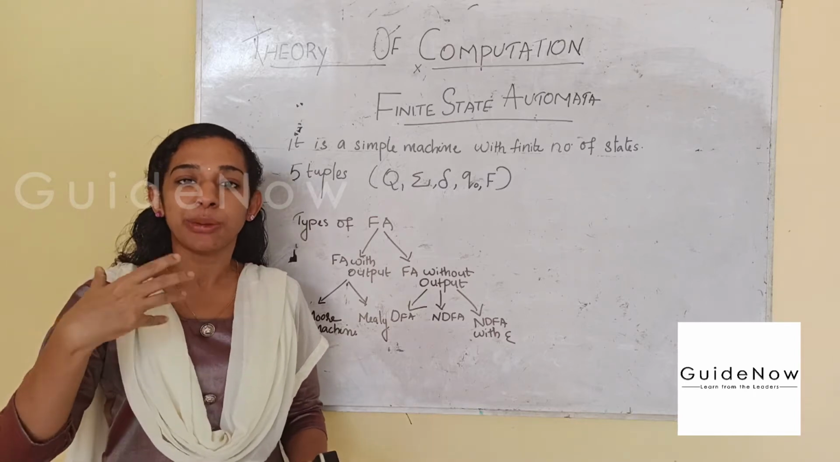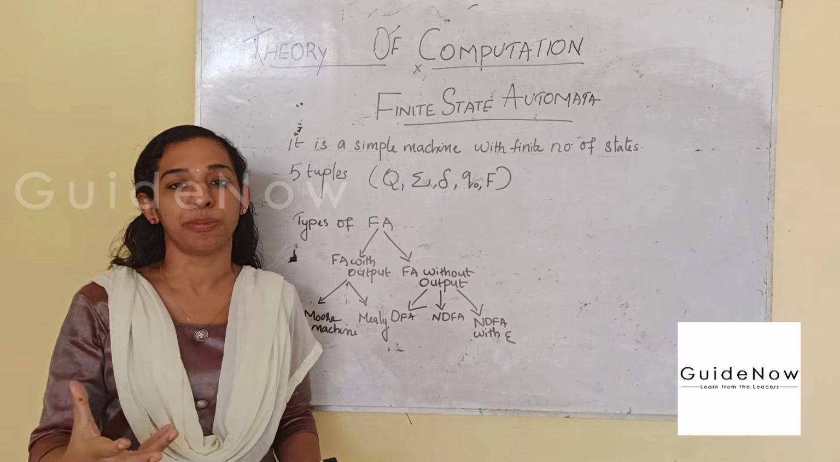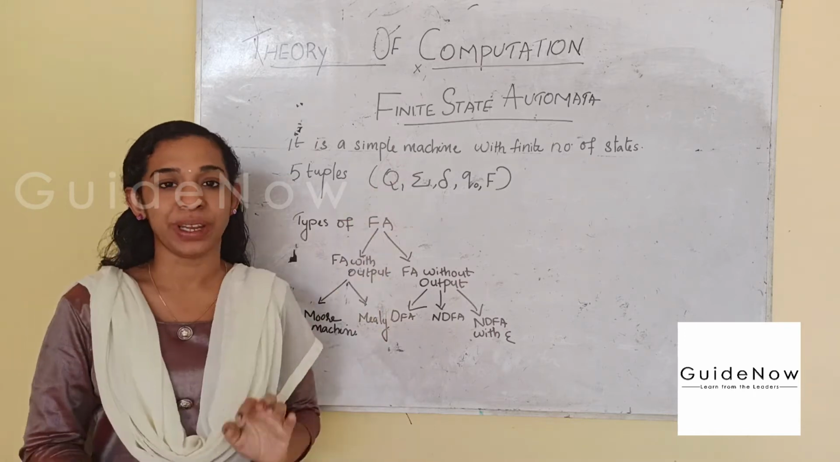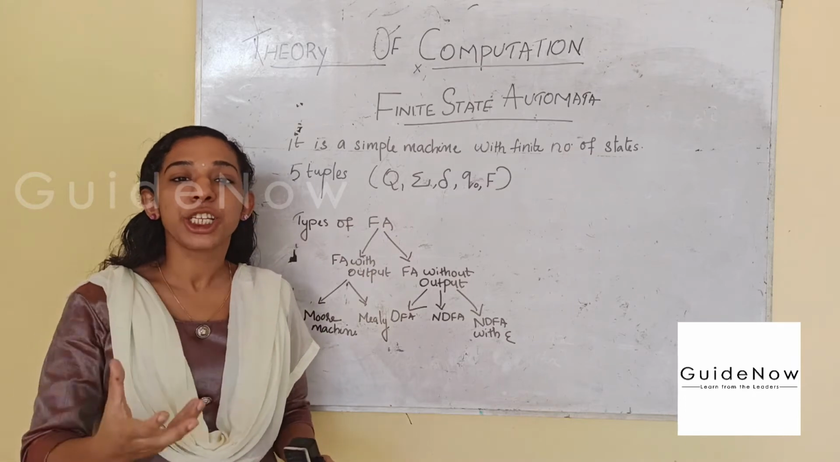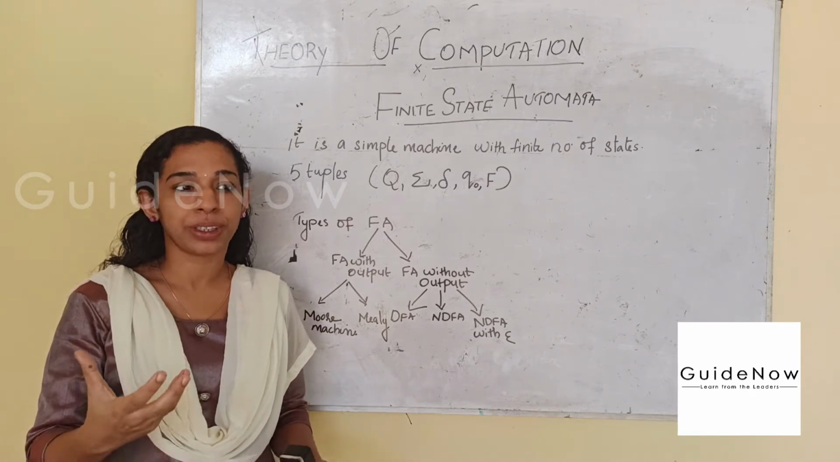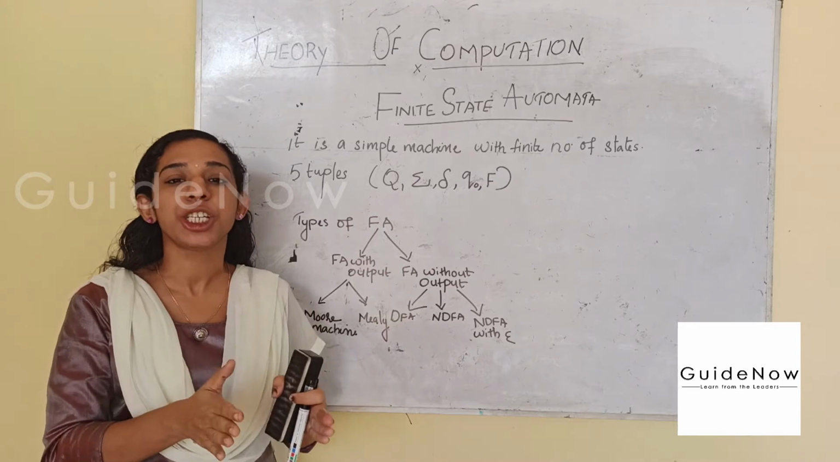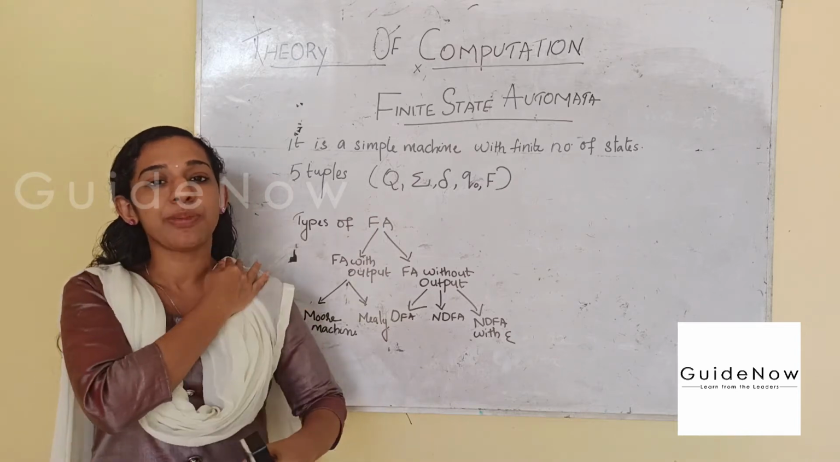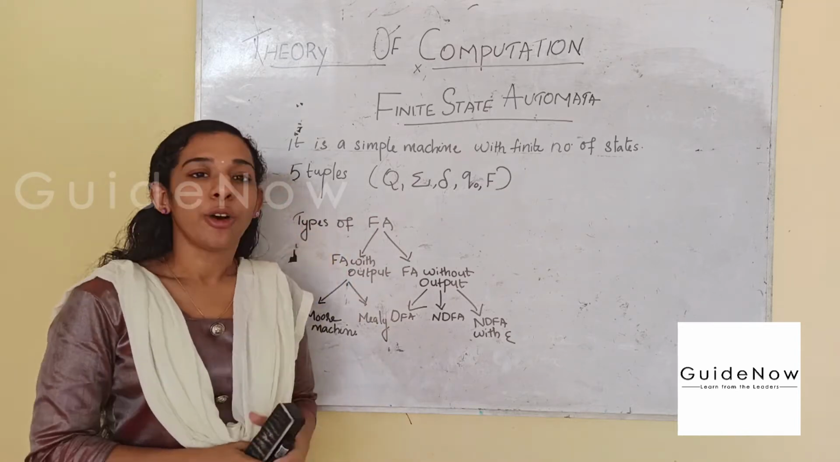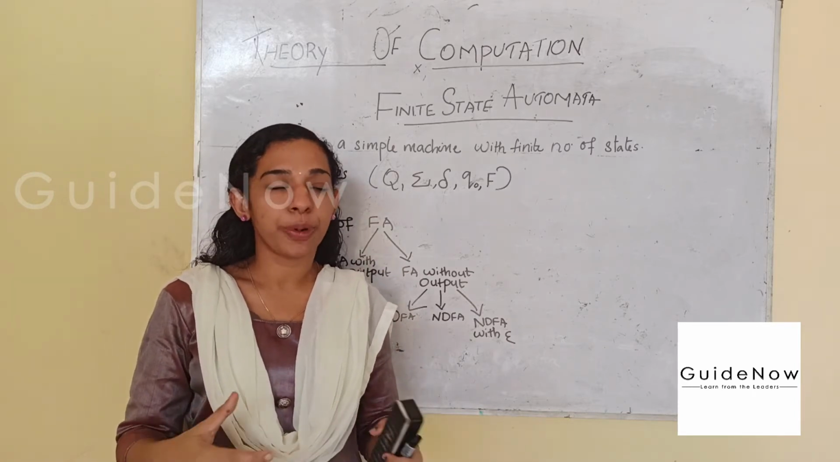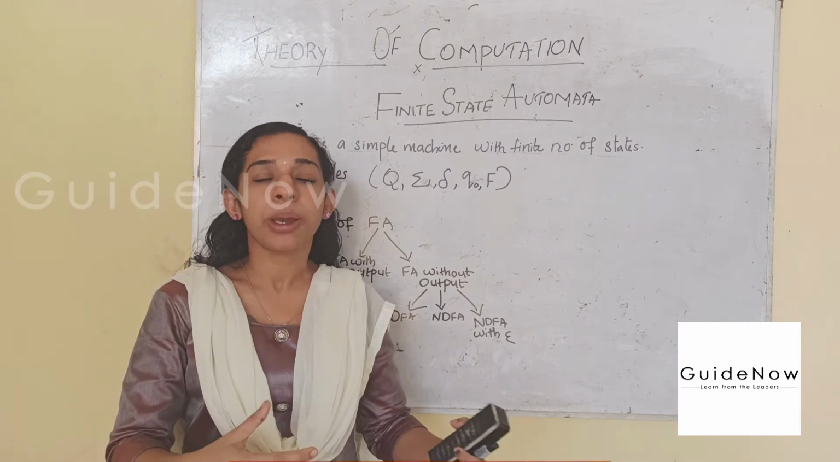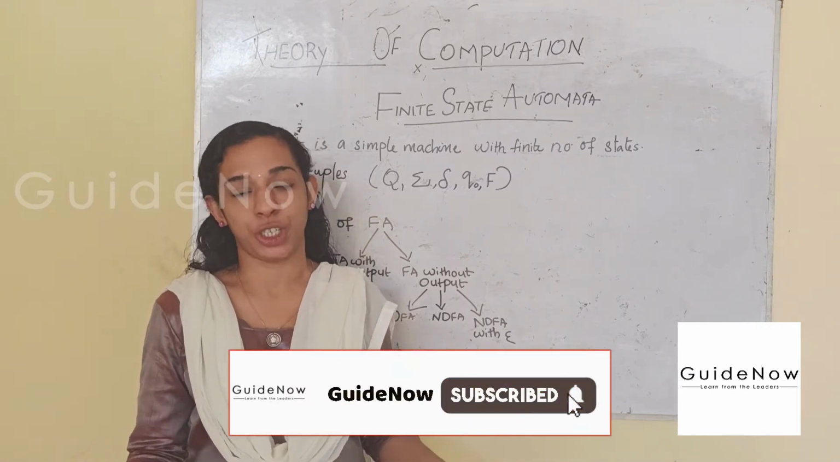Very limited, something we can count, or limited in number. That is the meaning of the word finite. Then state means condition at a particular time. That is, a condition at a particular time can be said to be a state. Automata means we can define it as a machine performing something based on certain rules or instructions.